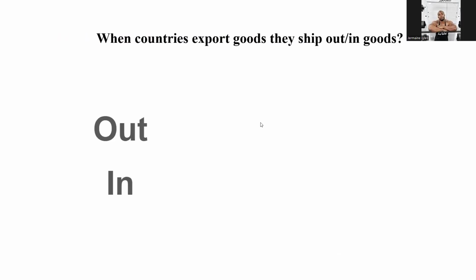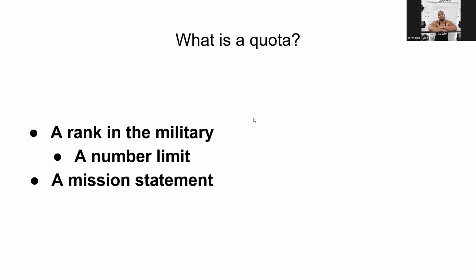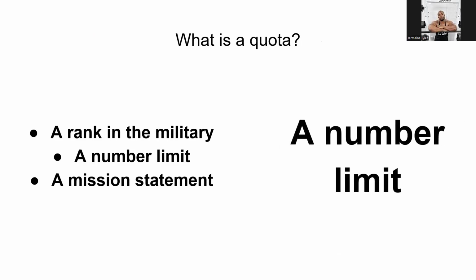Countries with a great deal of manufacturing are called developed countries. Developed countries. When countries export goods, they ship them out or do they ship them in? They actually ship them out. What is a quota? Remember, a quota is a number limit.